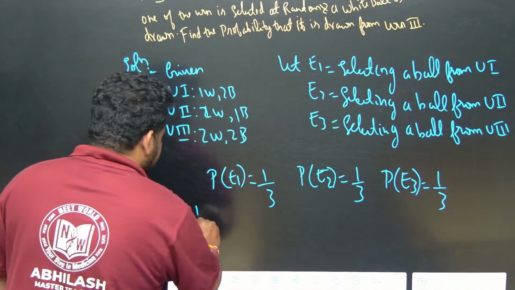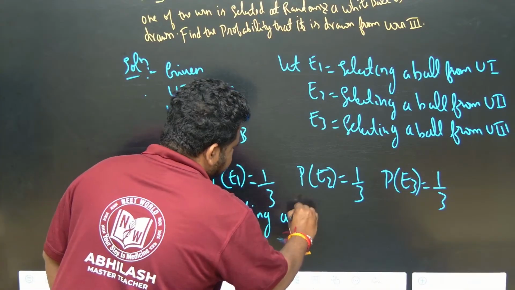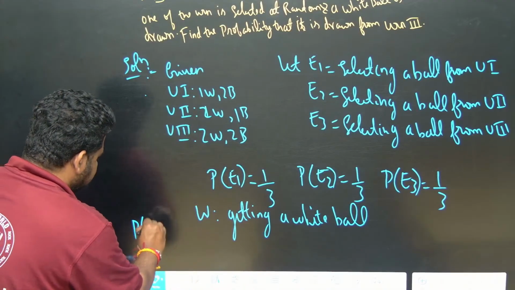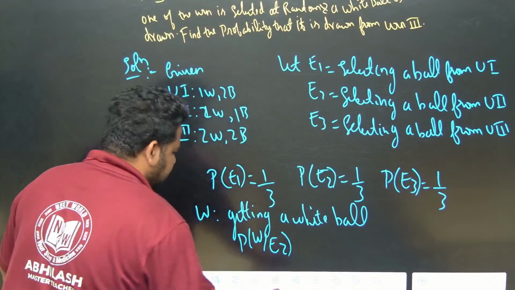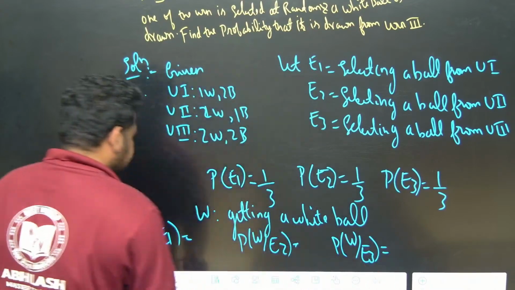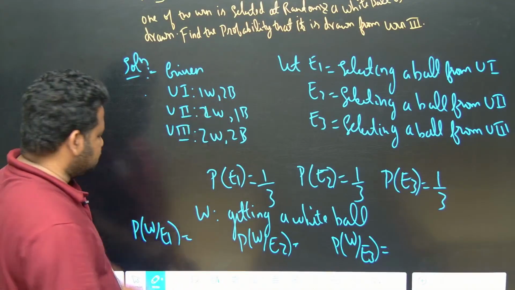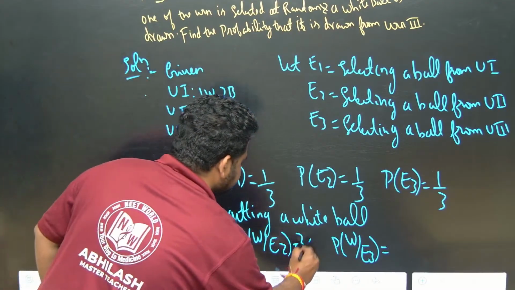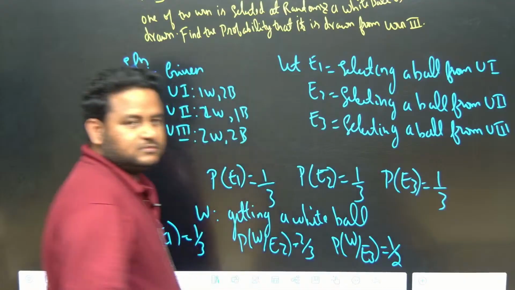Now let W represent getting a white ball. Now we have to find out the probability of getting a white ball from E1, from E2, and from E3. Clear? Now see here, getting a white ball from E1, that is urn 1: 1 out of 3, so this is 1 by 3. This is 2 out of 3, that is 2 plus 1, 3, so 2 by 3. This is 2 out of 4, 2 by 4, which I can write as 1 by 2.